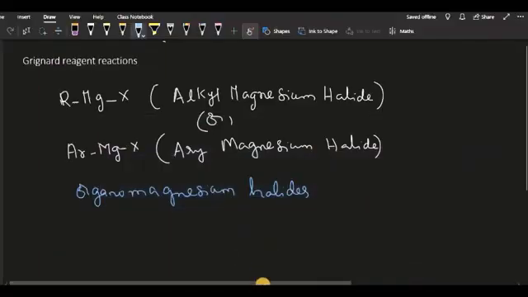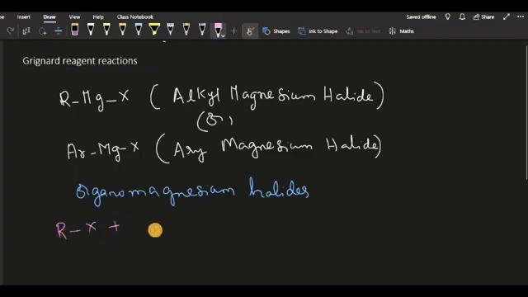And in these organo magnesium halides, we have a generalization. When you take alkyl halide with magnesium metal, the reaction in the presence of dry ether will produce RMgX.